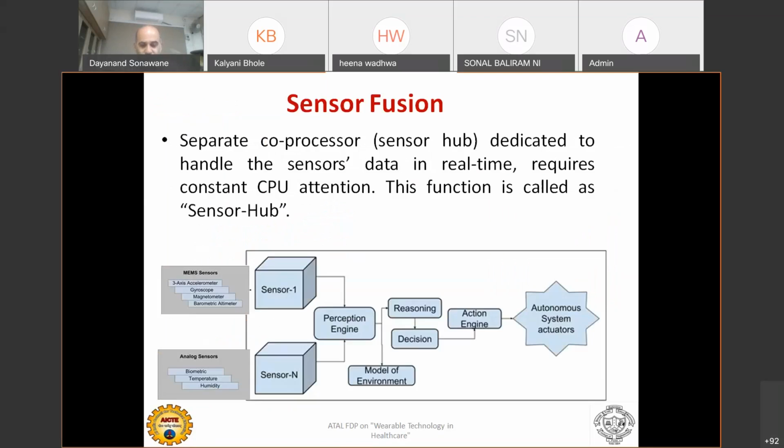Sometimes there is sensor fusion. It's not that one sensor has one signal conditioning and another sensor has another signal conditioning. Two or three sensors are combined together for one signal conditioning. So a signal conditioning block is not dedicated to one sensor, but to 2-3 sensors together. That we call a sensor hub, because handling the sensors in real time requires constant CPU attention. Generally, they use a sensor hub to interface to the sensors, and it interfaces with the microcontroller.